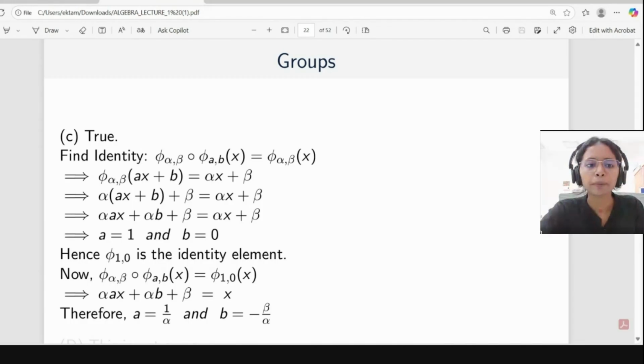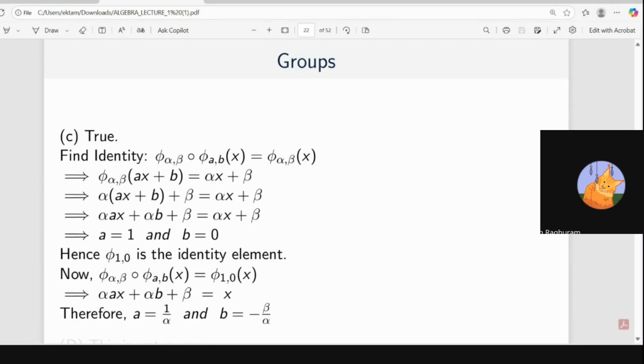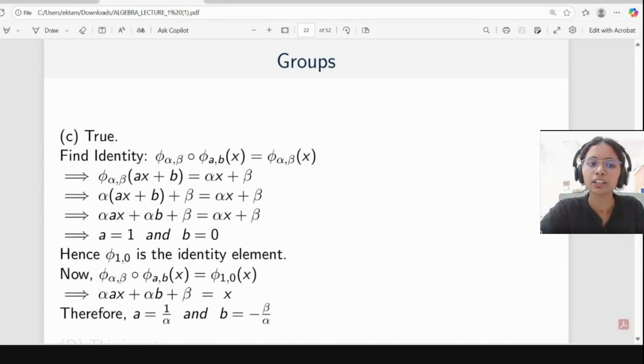Here we are comparing the coefficient of x. So we get alpha A equals to 1. On the right side what we have is alpha x plus beta.